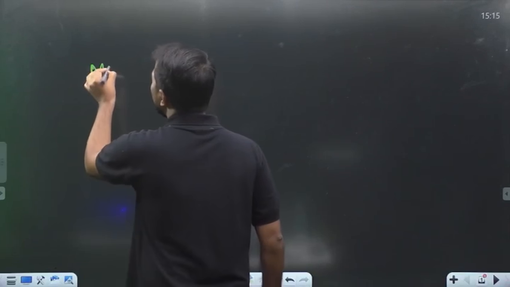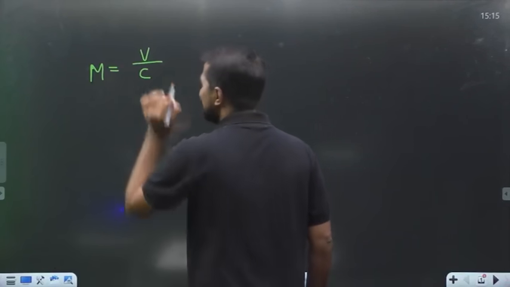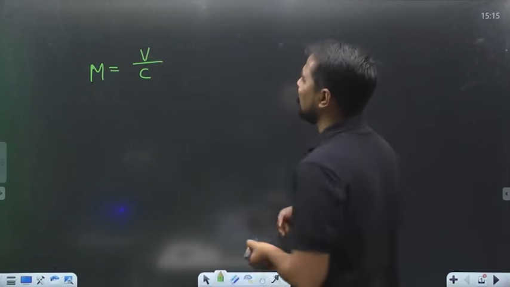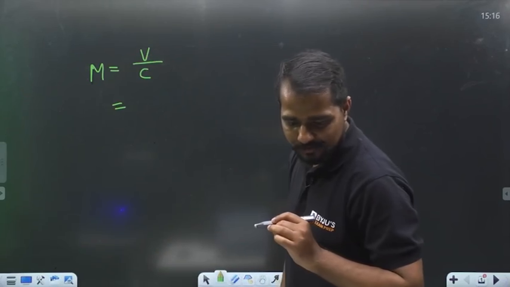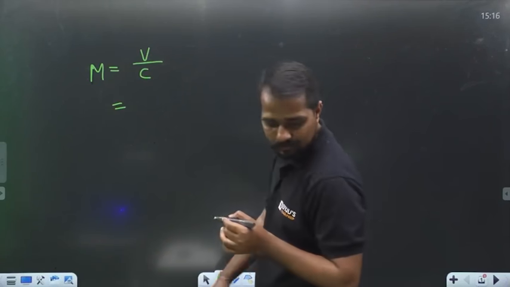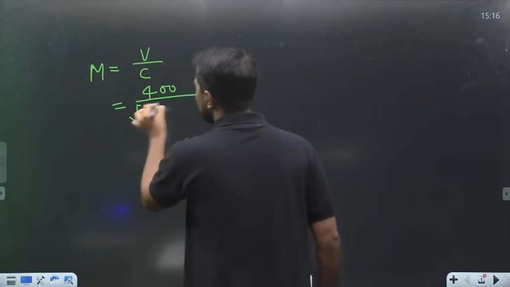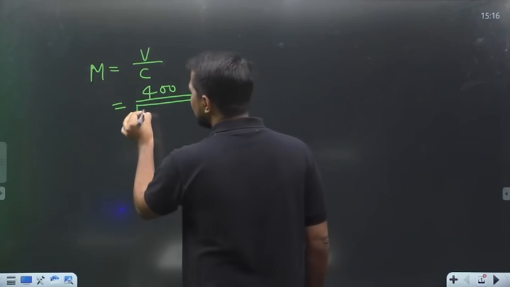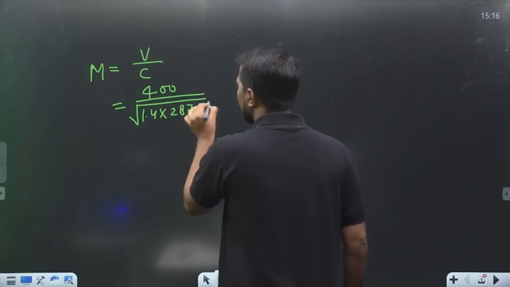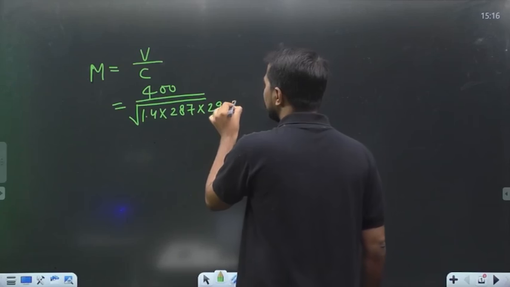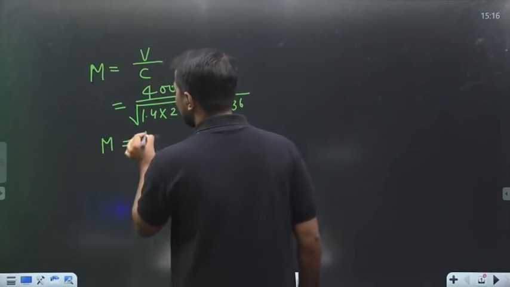Mach number from here can be given by the velocity of the vehicle divided by C, the velocity of sound. What is the velocity of this? It is already given to us. The value is 400. Divided by what is the value of C we have calculated? C is equal to the square root of 1.4 into 287 into 290.36. When we calculate this value, we are getting 1.17.